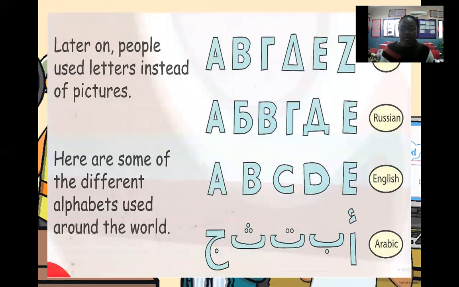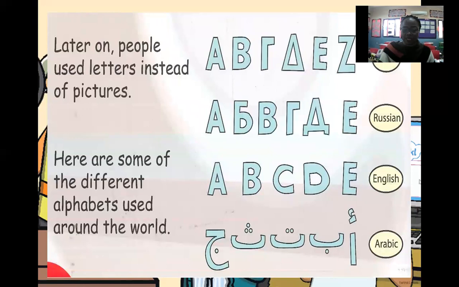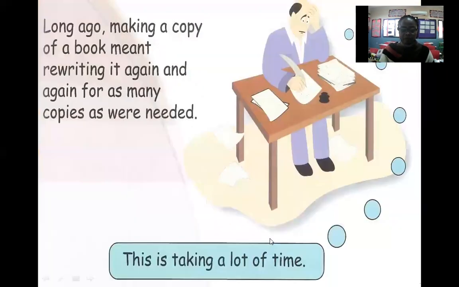Okay, remember, many years ago, the early men used to draw on the wall and also on the rock. Later on, they started learning how to write letters instead of using pictures, okay? So these are the ways they started learning how to write. They learned how to write letters in Greek, Russian, English, and Arabic.